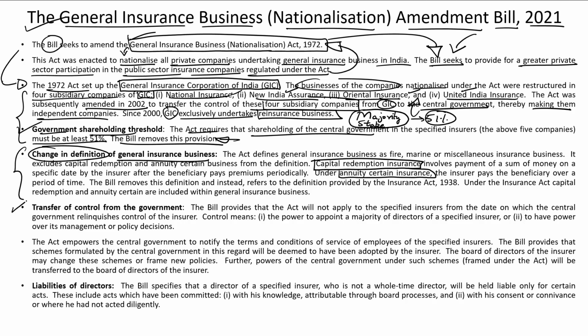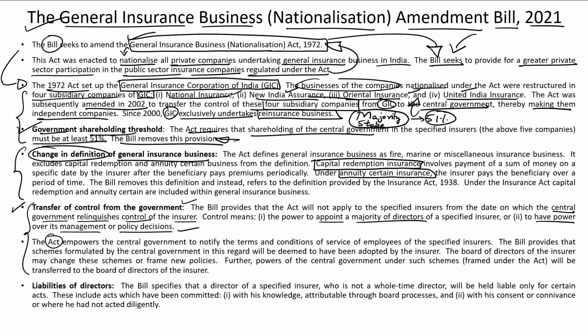The amendment will provide for transfer of control from the government, through which the central government will relinquish its control of the insurer. Through this transfer of control, the government will be relinquishing its powers with regard to appointment of a majority of directors, as well as with regard to the management decisions or the policy decisions of these companies.